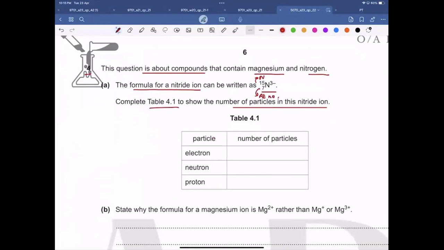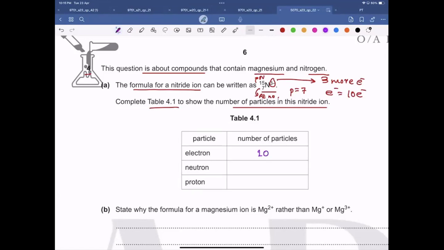So as you see, the protons are 7, but the 3 negative charge tells me that it has 3 more electrons, because there are 3 negative charges. So it means the electrons would be 7 plus 3, 10 electrons. Yes, very good, Heather. So there are 10 electrons.